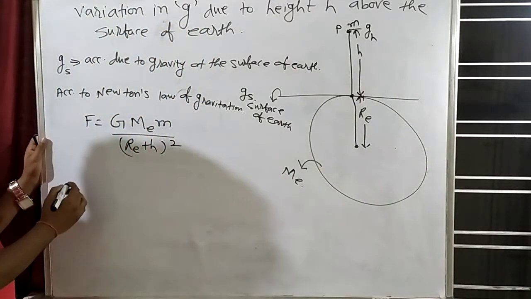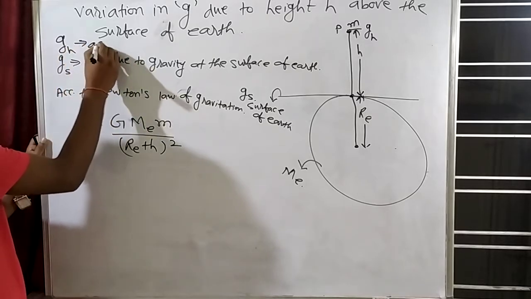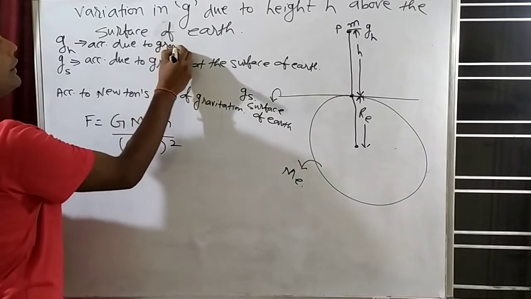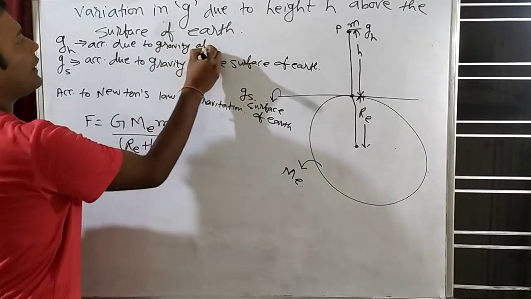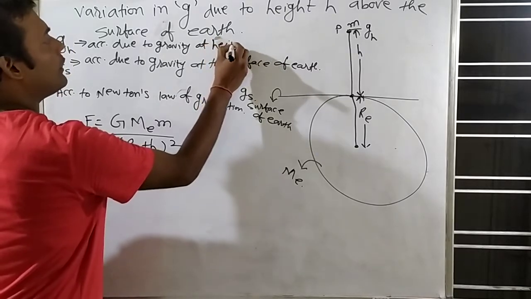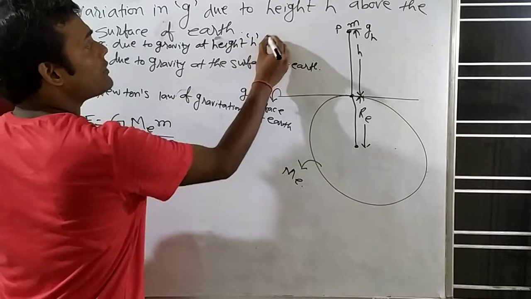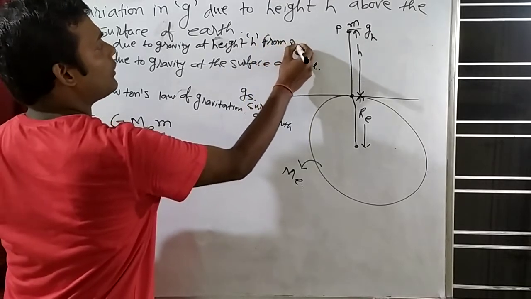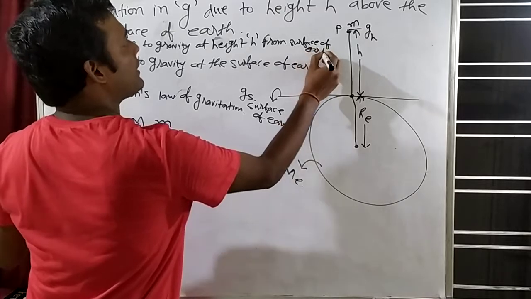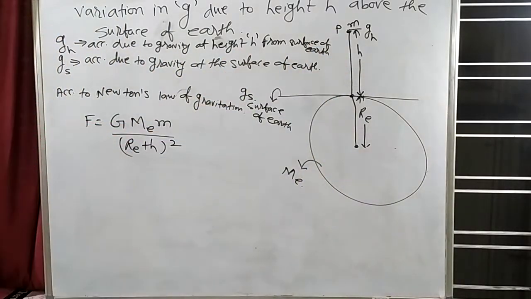Gh is the acceleration due to gravity at height h, and this height we measure from the surface of earth.